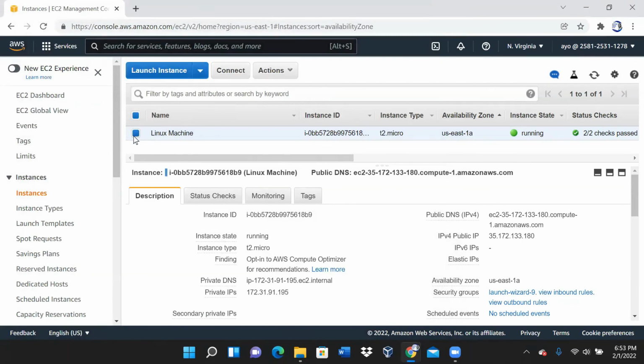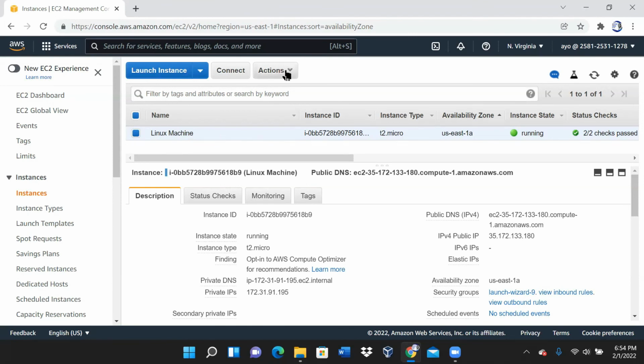Now, anytime you spin up, anytime you set up a service in cloud, you know it's in your own account. Right now we have a server running in cloud. The name of the server is Linux Machine. We must shut it down. We must close it. We must terminate it. Otherwise, we'll be charged. The limited credits that they gave us per month will just finish even before we practice anything. So it's a good practice to always shut down systems that you are not using. So let us shut down this system.